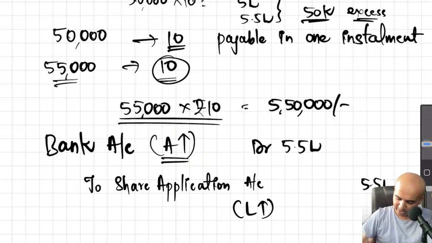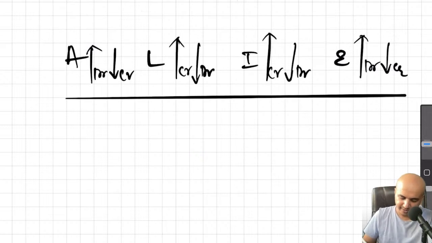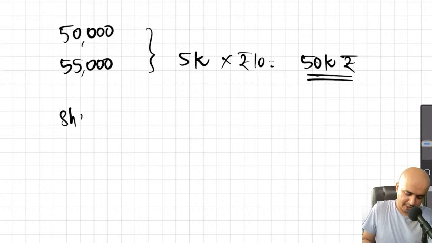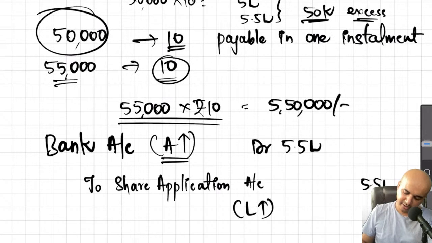So now what we do is, we'll allot them shares. Whom? These 50,000 applicants, or rather applicants for these 50,000 shares. Okay. So let's see. Share application account debit 5 lakhs, or rather 5.5. Because if you go back, we had credited 5.5 lakhs for share application account liability.